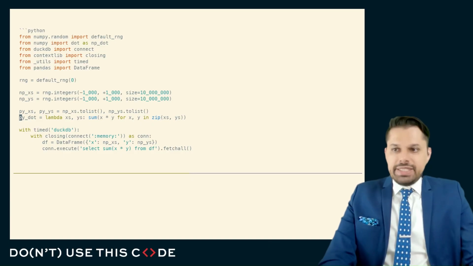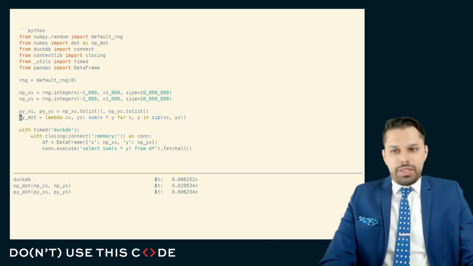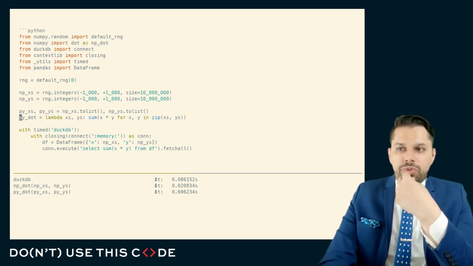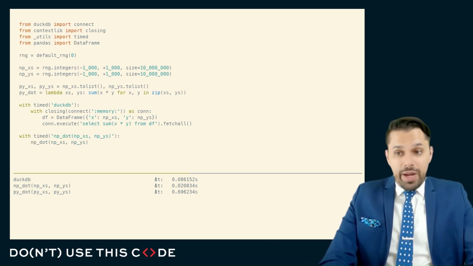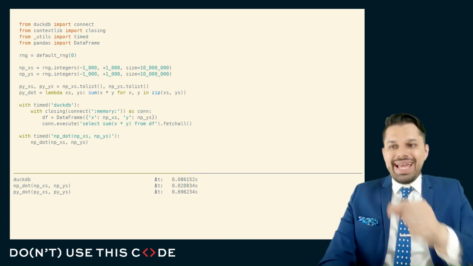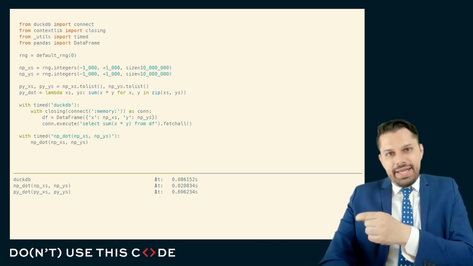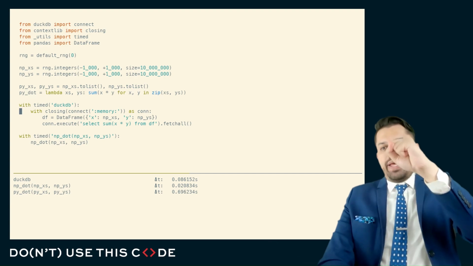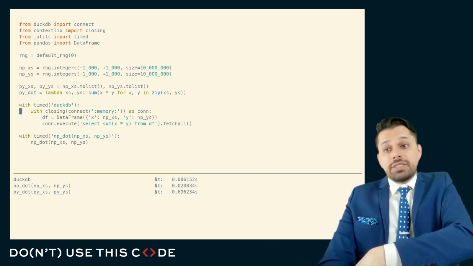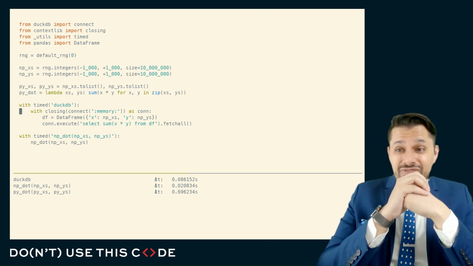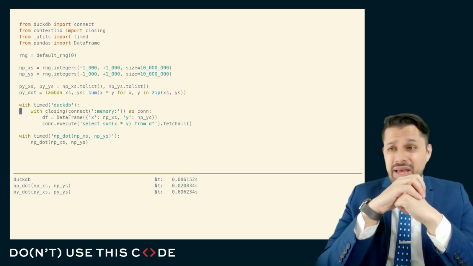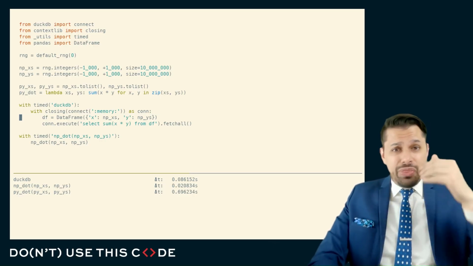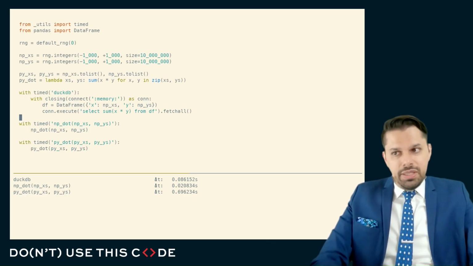Now, typically the example that we would show you for something like this is a dot product, and here you can see the cost of a dot product performed on a NumPy ndarray, on two Python lists, and on some data, including the cost of taking that data from NumPy, putting it into a pandas data frame, and then dropping that down into DuckDB. And you can actually see that DuckDB does fairly well. It's about 4 times slower than your raw NumPy code, which is actually a pretty darn good margin, especially considering that we're taking into account the cost of dumping the data into the DuckDB layer.